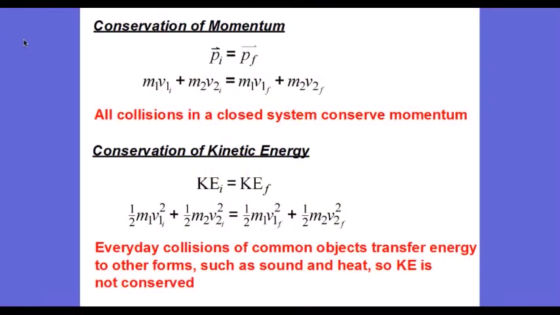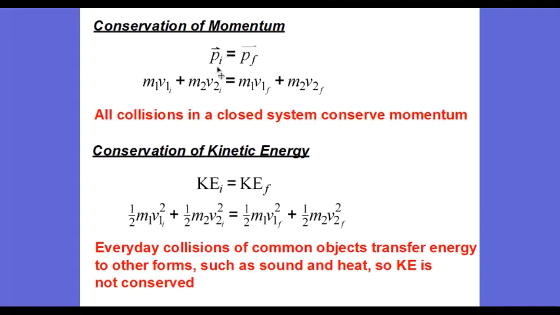In Chapter 6, Section 2, we discussed conservation of momentum. A collision occurring between two objects in a closed system conserves momentum. When they collide, they both experience an action-reaction pair of forces, so they each experience the same force for the same time. So the impulse-momentum theorem told us that a force times a time equals a change in momentum. So what one object gains in momentum, the other one loses the same amount. So in other words, the total momentum doesn't change.